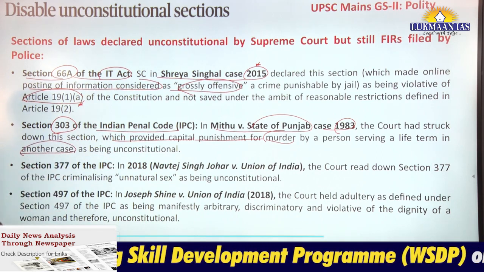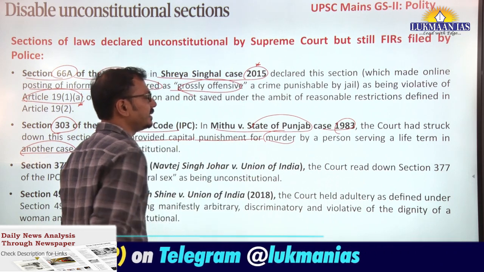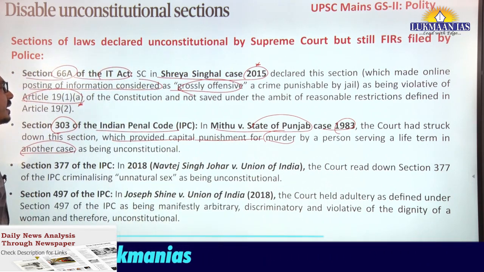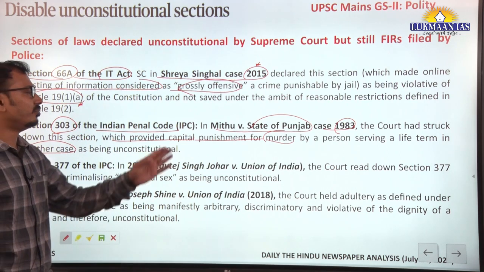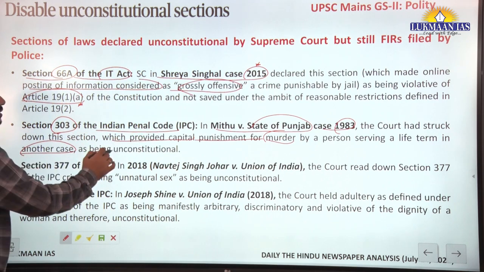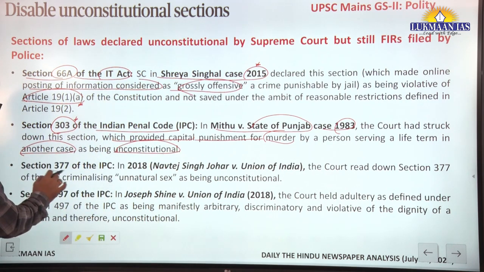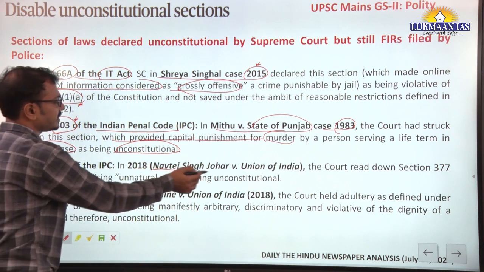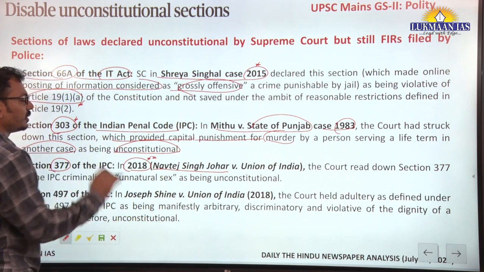There was severity of punishment here, so this was abolished and declared unconstitutional, section 303. Then section 377, Navtej Singh Johar versus Union of India, a very famous case, 2018.